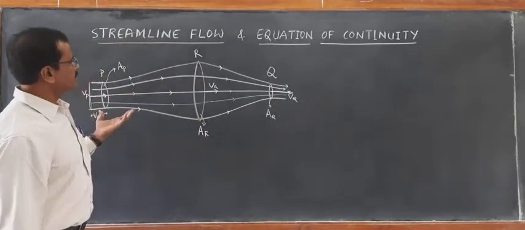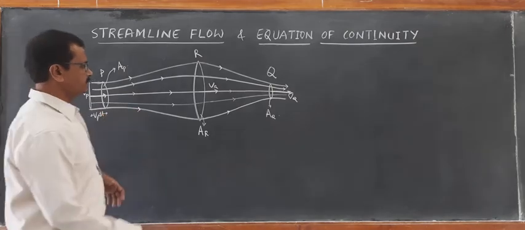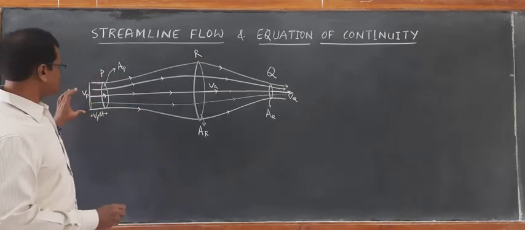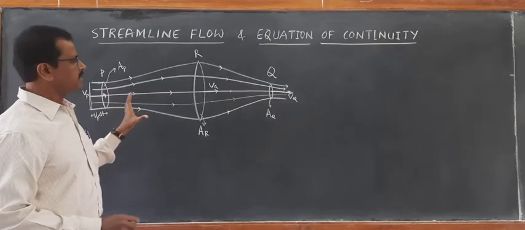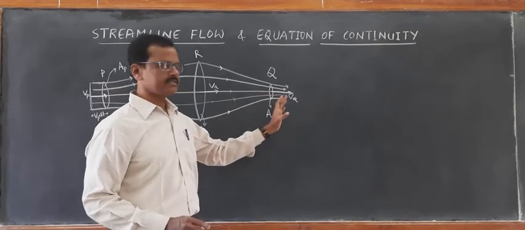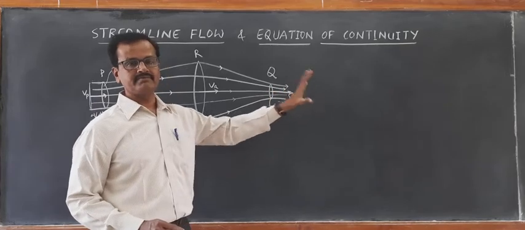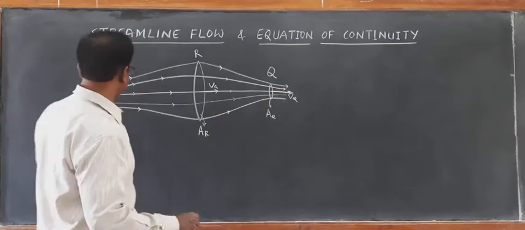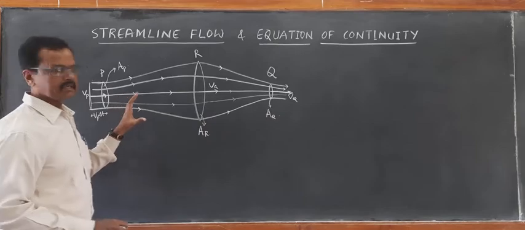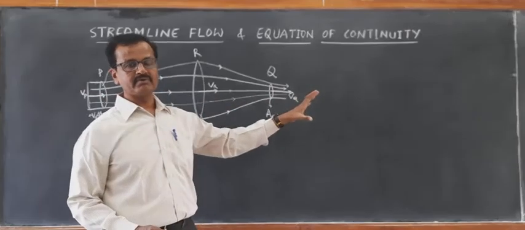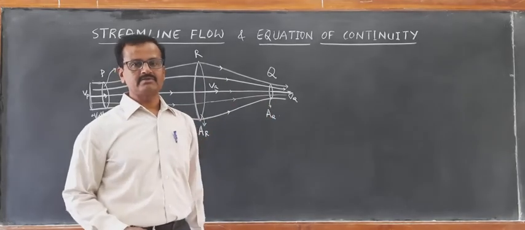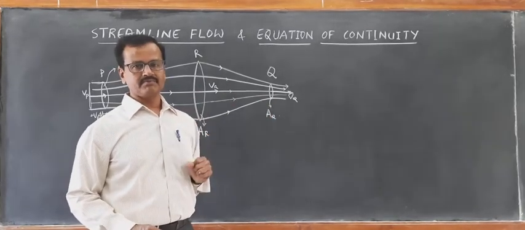Now, one important thing that we should remember here: the mass of fluid entering in a given interval of time is equal to the mass of fluid leaving out in the same interval of time. Mass of fluid entering in time interval delta t is equal to mass of fluid leaving out in the same interval of time delta t. Such a flow is called streamline flow.